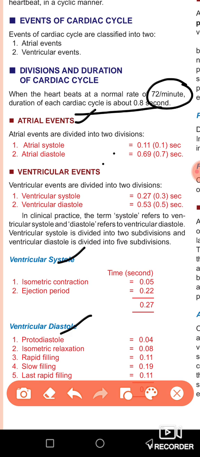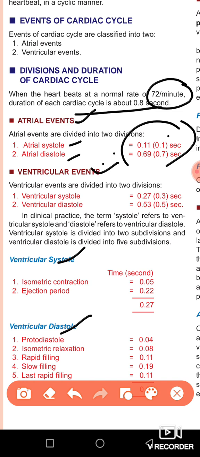Your atrial events are composed of two further divisions, atrial systole and atrial diastole. It is obvious that your atria also undergo a period of relaxation and a period of contraction. Whenever your atria contract, atrial systole happens, and whenever your atria relax, atrial diastole happens. The time intervals for these events are also given.